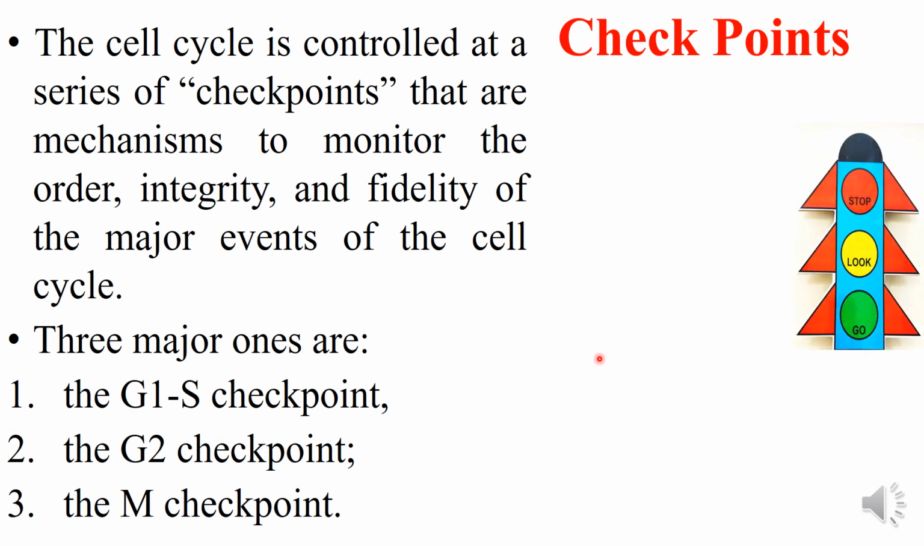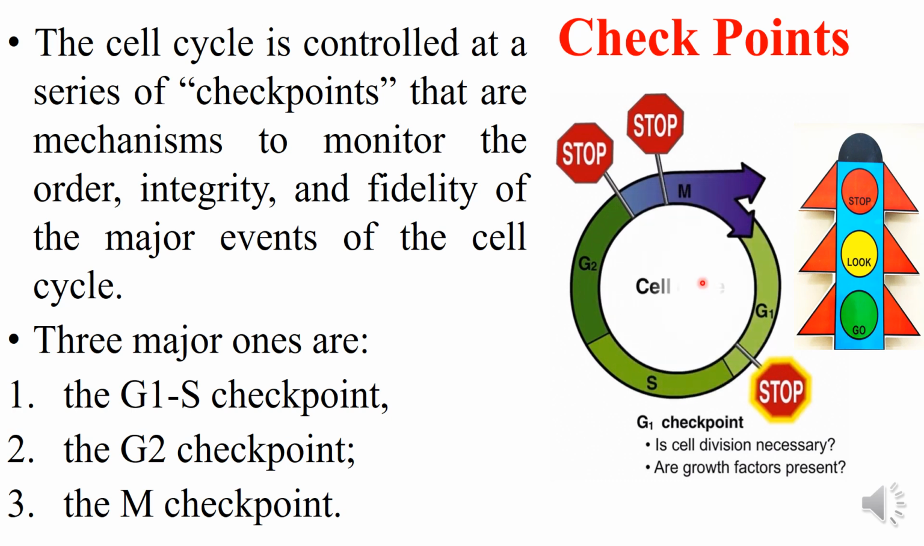What are these checkpoints? Just like our traffic is regulated by traffic signals, same way our cell cycle is regulated by various signals at different checkpoints. And there are certain requirements that need to be fulfilled at each phase of the cell cycle, and the cell cannot enter the next phase of the cycle unless these requirements are met.